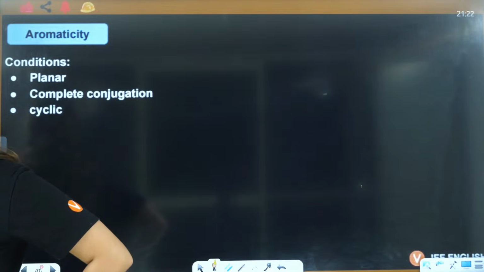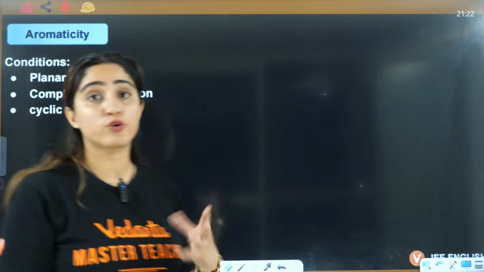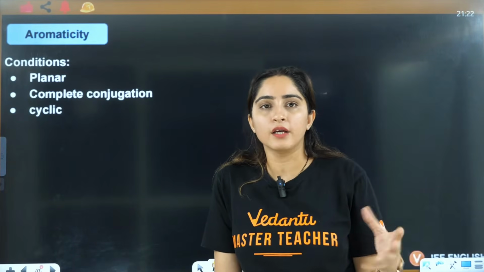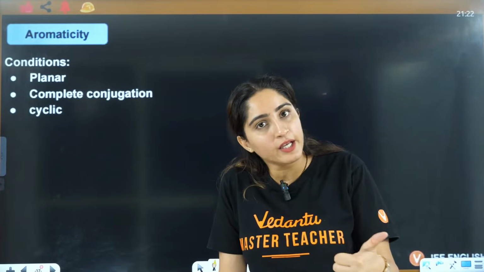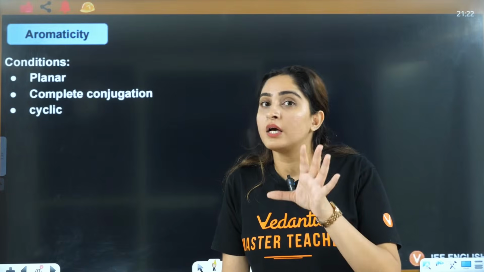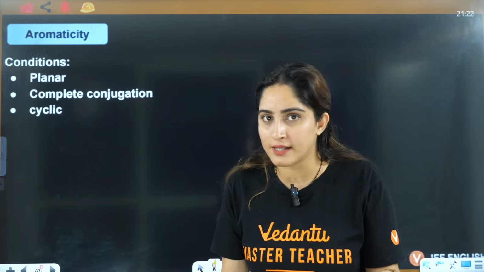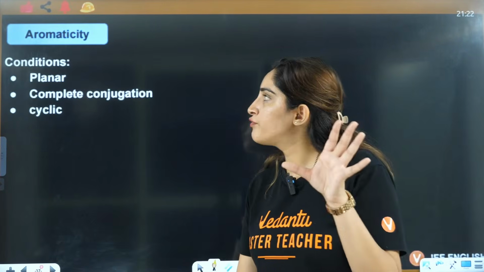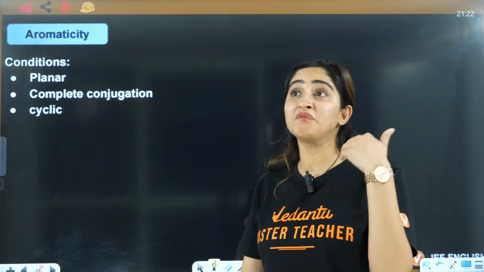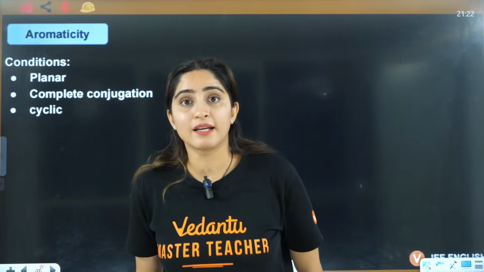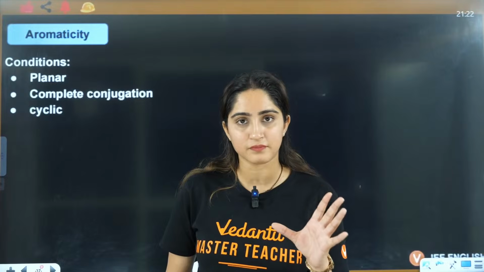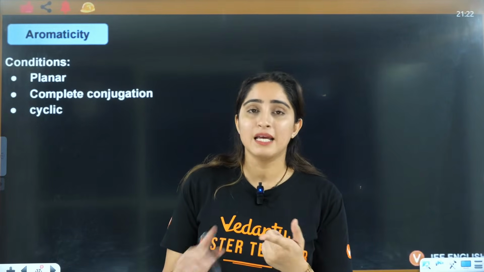So in aromaticity, we'll define aromatic compounds, non-aromatic compounds, anti-aromatic compounds. There are so many factors that you need to understand here. So firstly, we'll understand the conditions, which will show whether aromaticity is there or not.